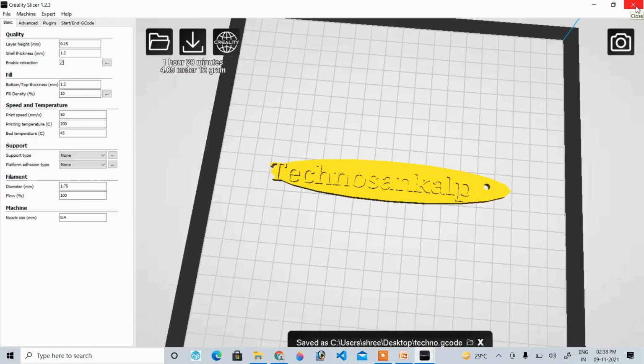So what I will do next, I'll copy this G code onto the memory card by using the card reader, and I'll give this as an input to my 3D printer. So how to give input to the 3D printer, I'll show you next.